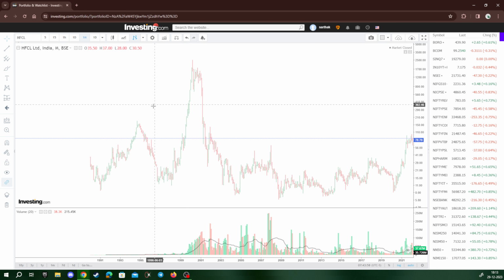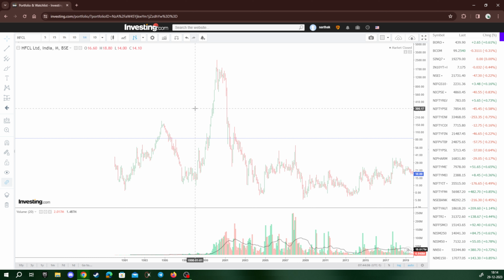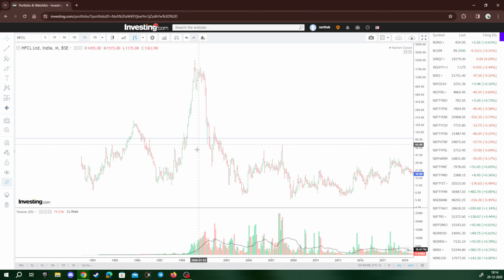This is the tech boom rise, in which HFCL used to be one of the key components of K10 stocks, which then blasted right from the bottoms of 1998, from the lows of 11 to right up to almost 2500. That's something like 240 to 250 times of returns. And when the whole story busted and the stock started to fall down, it went all the way down to 5-6 rupees in 2005.